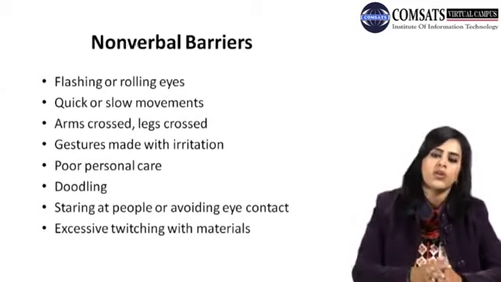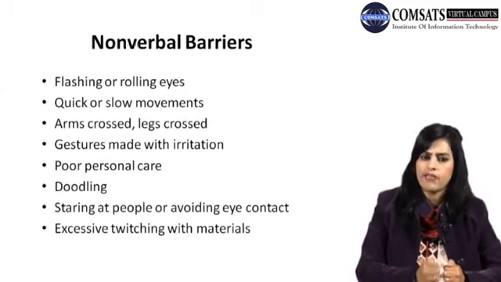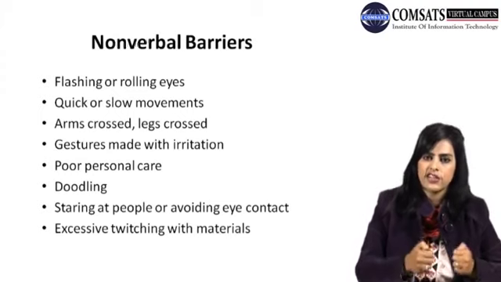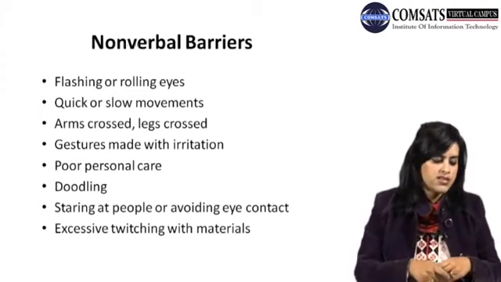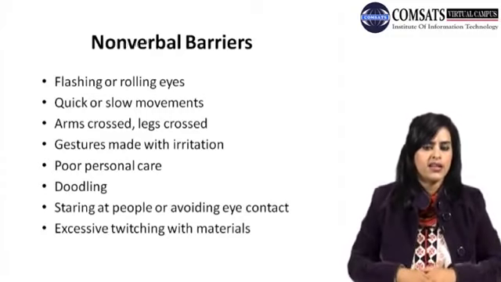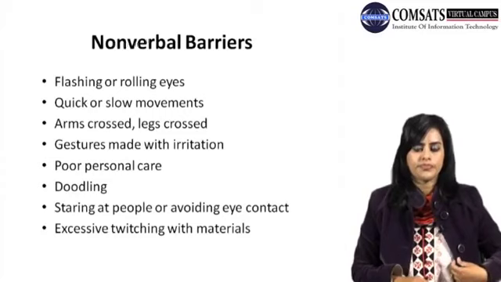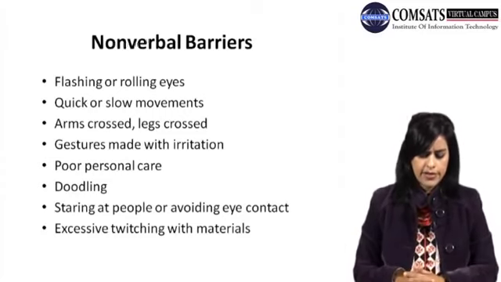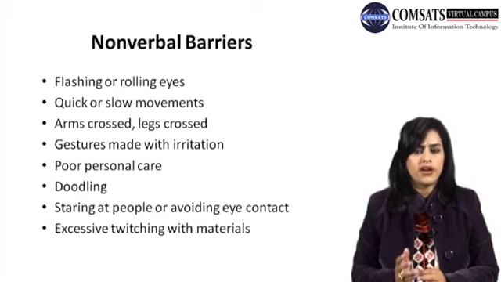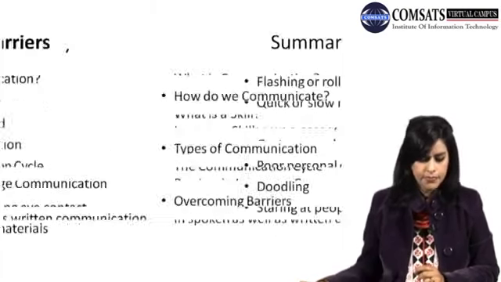Maybe your friend is talking to you and you are continuously playing with your mobile phone, touching different things. Maybe you start looking into your bag, or into your wallet or anything like that. These excessive actions lead to different kinds of non-verbal barriers in our communication.